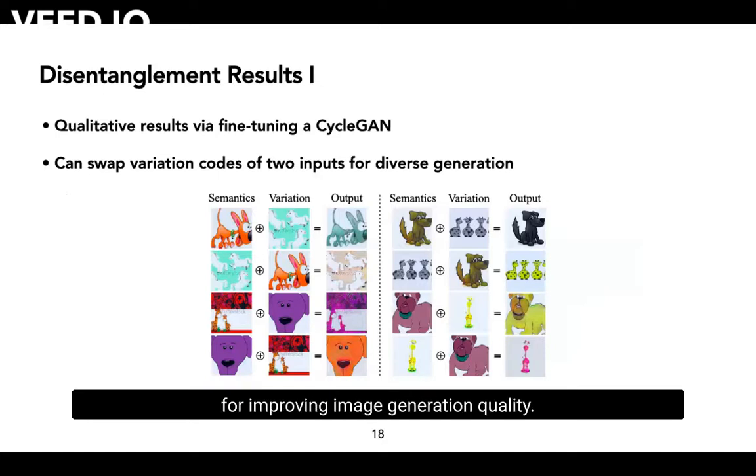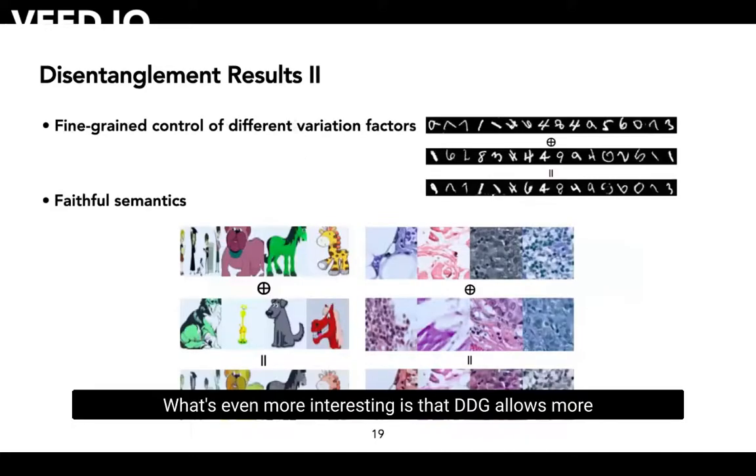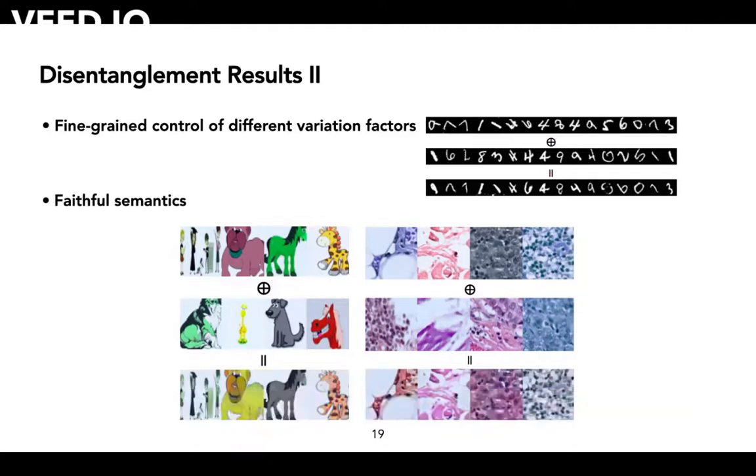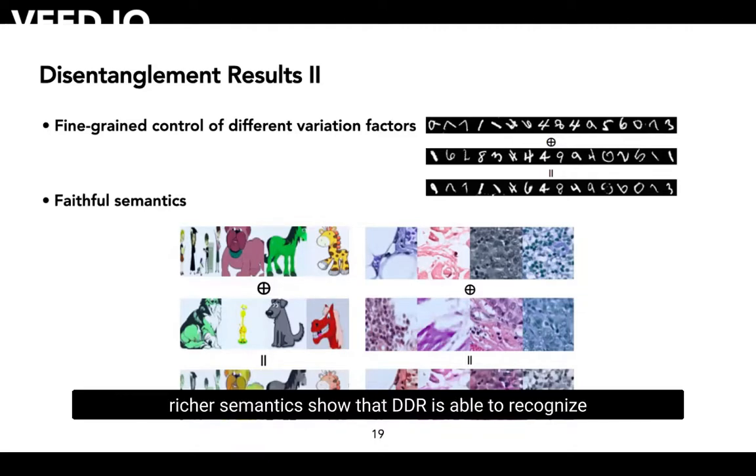We use the cycle-GAN objective for improving image generation quality. We can see that we can swap variation codes of 2 inputs for diverse image generation. What's even more interesting is that DDG allows more fine-grained control of various kinds of variations. Recall that in rotating MNIST, rotation angle is the dominant variation factor, but DDG can disentangle both rotation angle and the thickness of digits. Moreover, the examples in data with richer semantics show that DDG is able to recognize semantic information, since the color of the dog's eyes and nose remain unchanged during reconstruction. Similar phenomena are observed in the camelyon medical data.